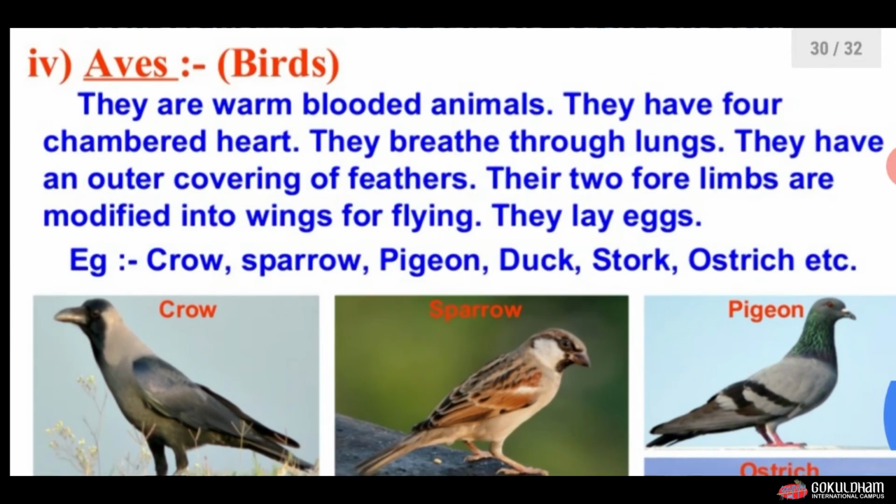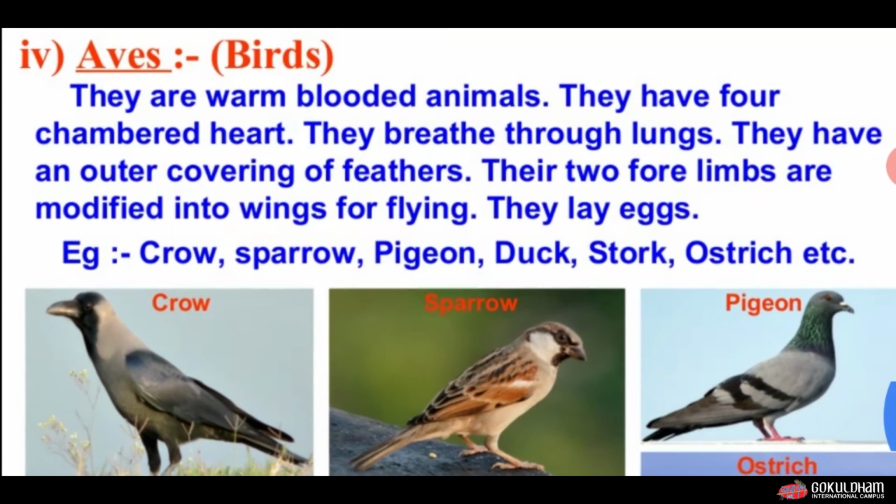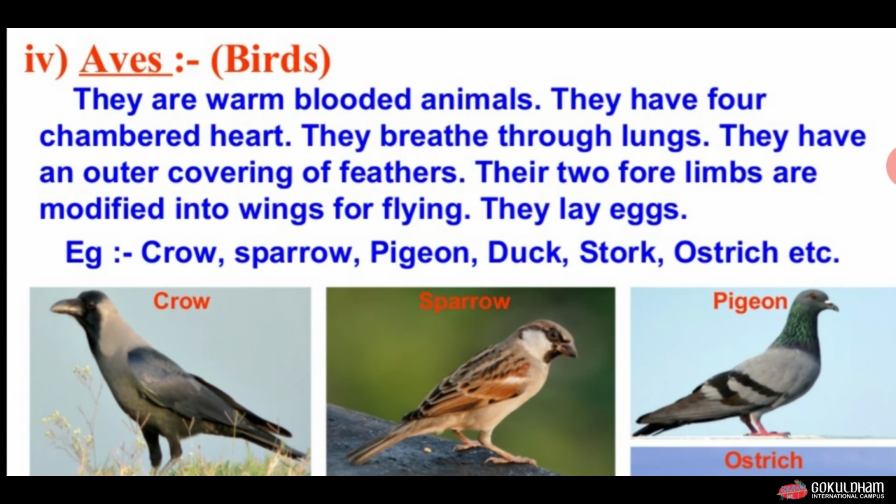Now next group is Aves, also known as birds. Commonly it is known as birds. They are warm-blooded animals. They have a four-chambered heart and they breathe through the lungs.